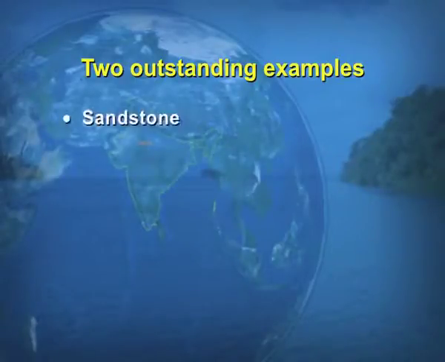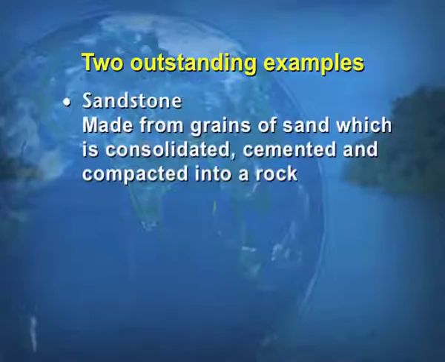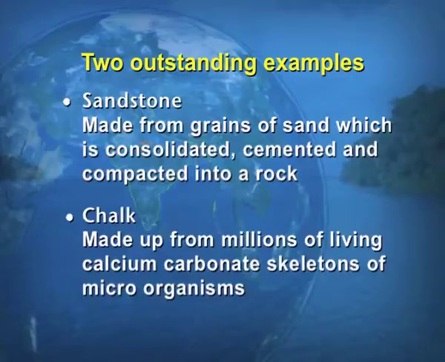Now, there are two outstanding examples of the rocks. One is sandstone, another is chalk. What is sandstone? It is made from grains of sand which are consolidated, cemented and compacted into a rock. Now, what is cementation and compaction? Cementation means when it becomes hard because of the pressure of the upper layer. Now, chalk is made up of millions of living calcium carbonate skeletons of microorganisms.